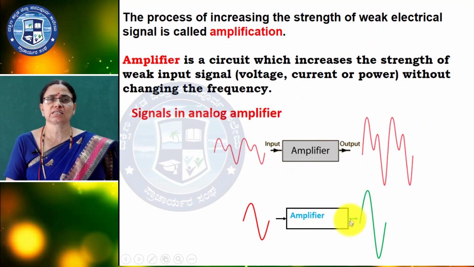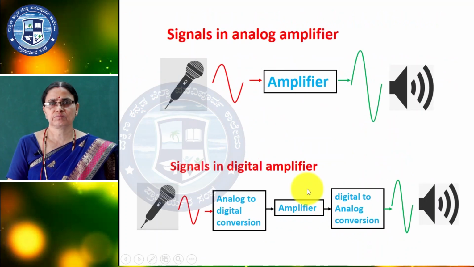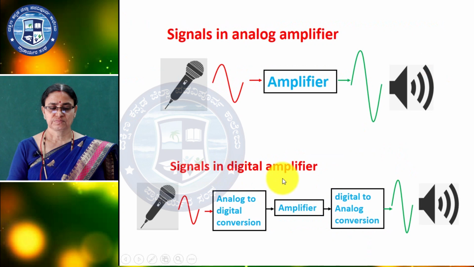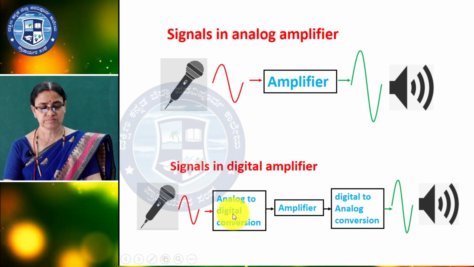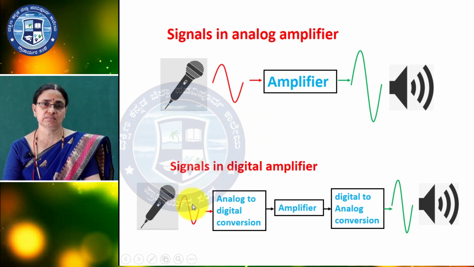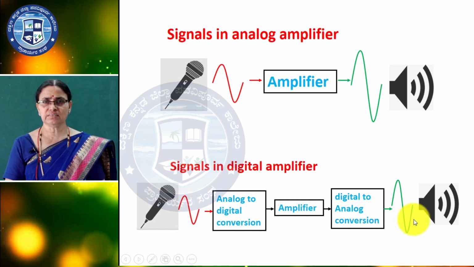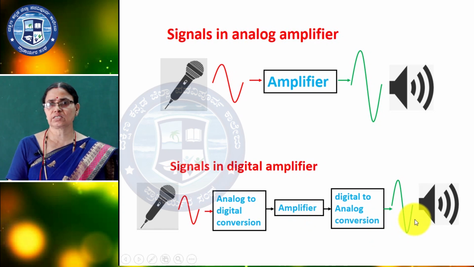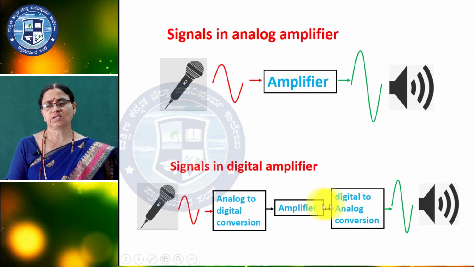Now a digital signal can also be amplified, but here one thing you have to note, digital signals we have to convert to analog. I have given one diagram here: the microphone, in which the sound signal is converted to an electrical signal and given to the analog to digital converter, then amplified, then digital to analog converter, and again given to the loudspeaker.